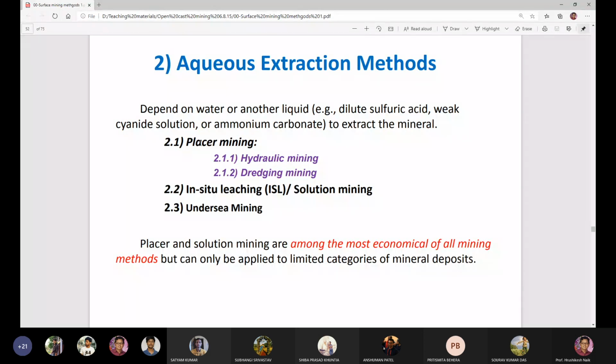So what is placer mining? Placer deposits are mined by the placer mining method. So what is a placer deposit? A placer deposit means a deposit which is placed on its way while it is carried by water. Suppose, for example, manganese nodules, manganese or other types of minerals which are found in the Himalayan region. From the Himalayan region, the rivers are flowing, like the Ganges river or any other river.